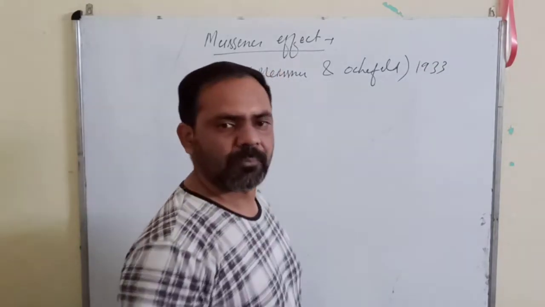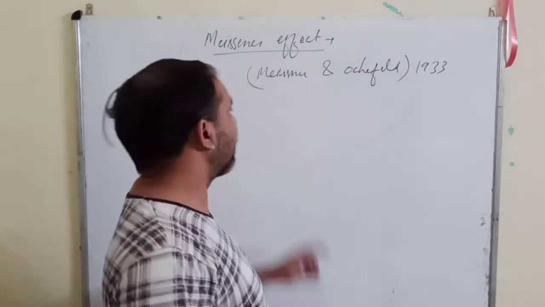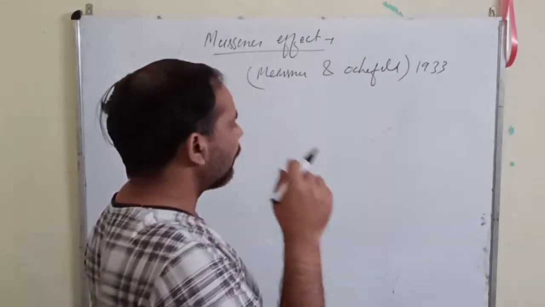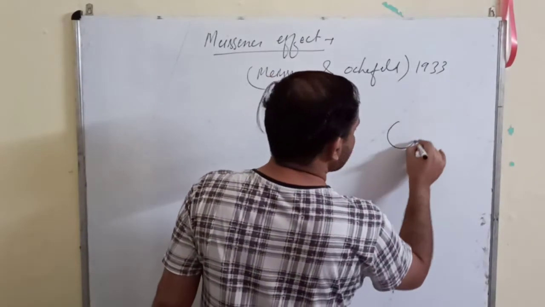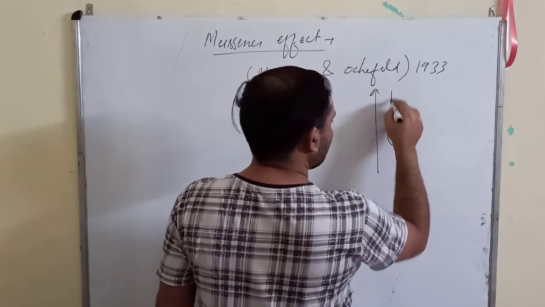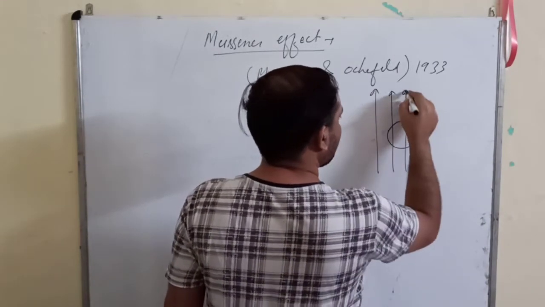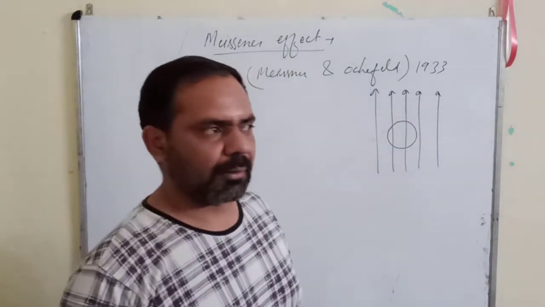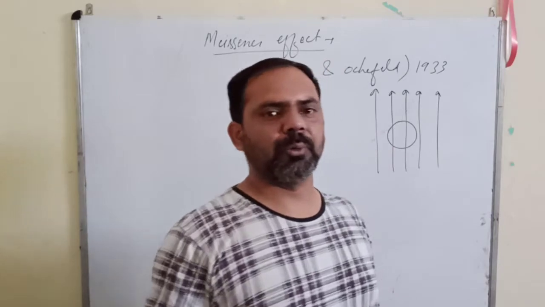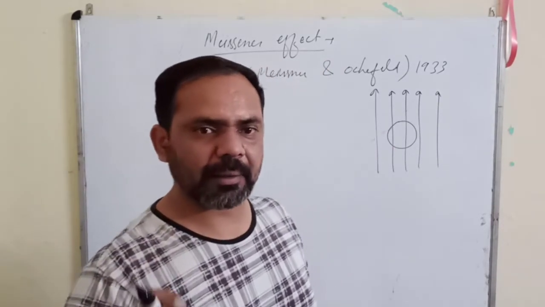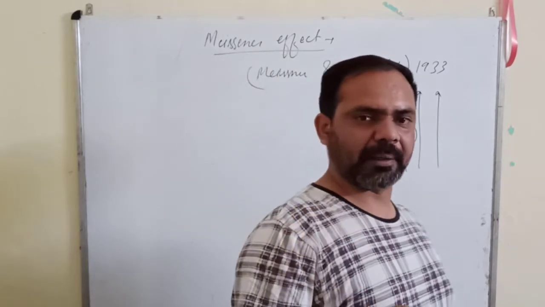They observed what happens when you place a paramagnetic material inside a magnetic field. In the next chapter you will come to know about the different types of magnetic materials: paramagnetic, diamagnetic and ferromagnetic.